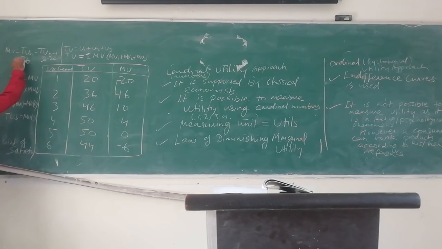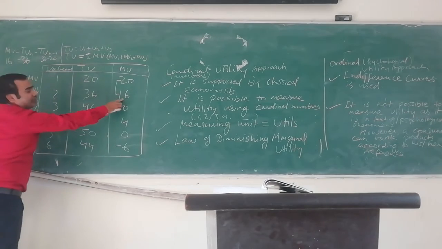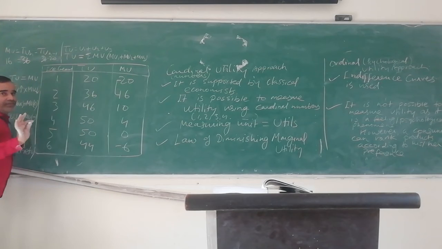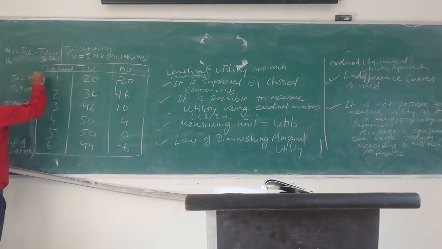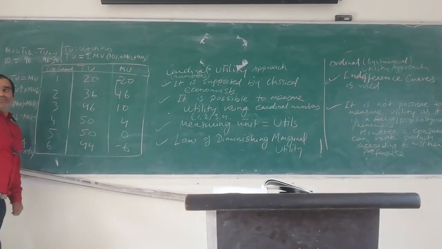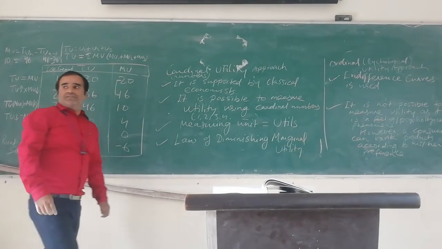So marginal utility is 16, that we got here. Next, present utility is 46 and the previous one is 36. So 46 minus 36 is equal to 10. We are getting that. Got it? Clear everyone?